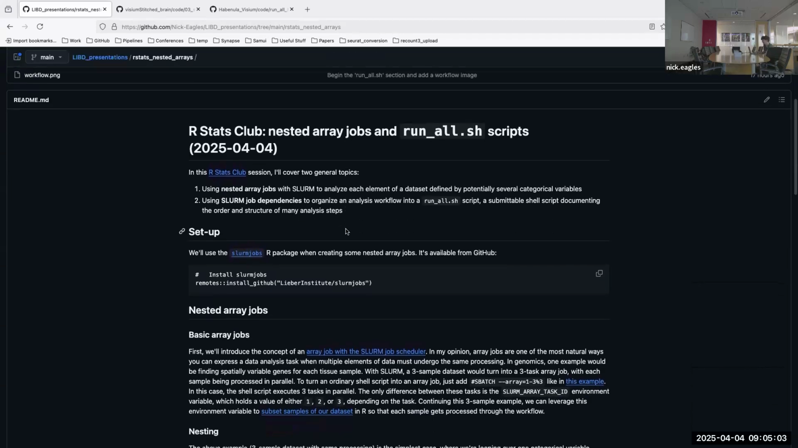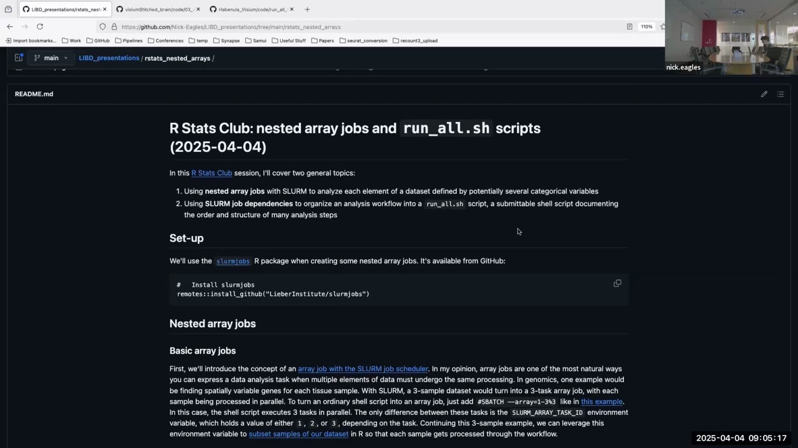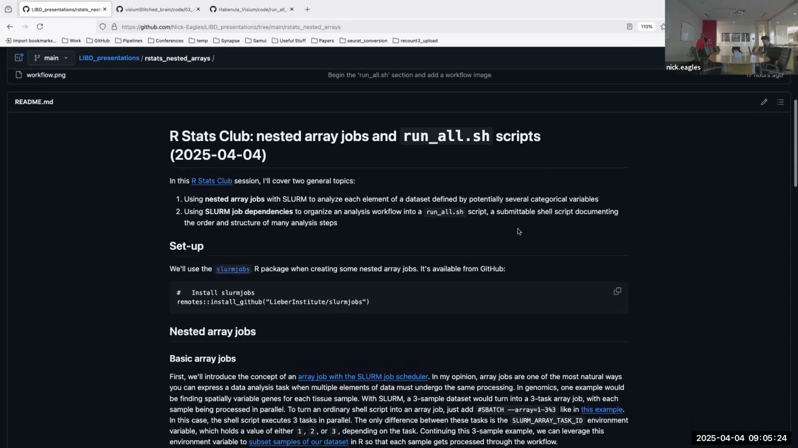In terms of the packages we'll be using today, we'll touch on the slurmjobs package that you can install from GitHub. Otherwise, it'll be mostly bash shell scripting and stuff. So yeah, I guess we can just jump in.